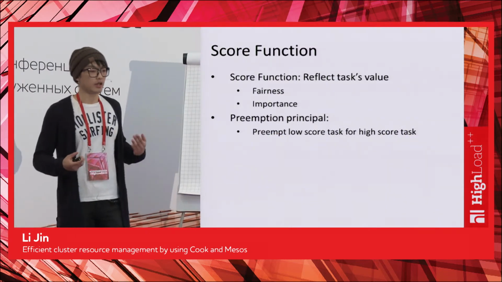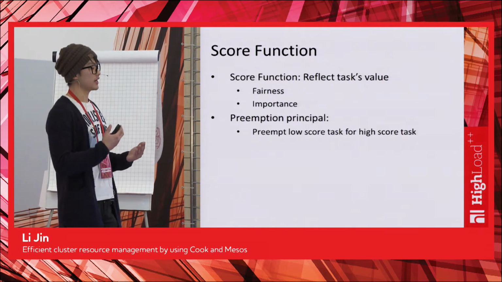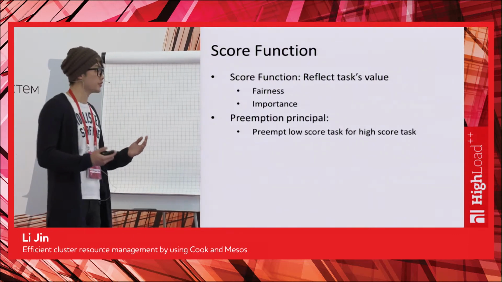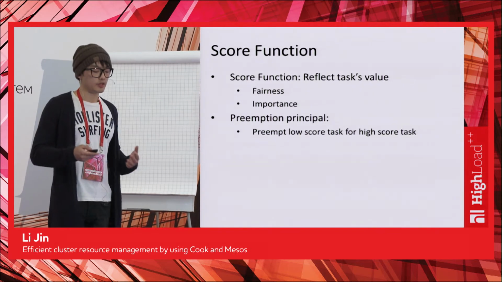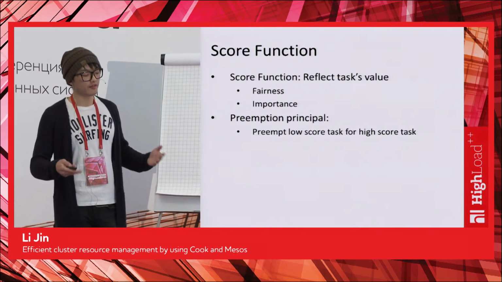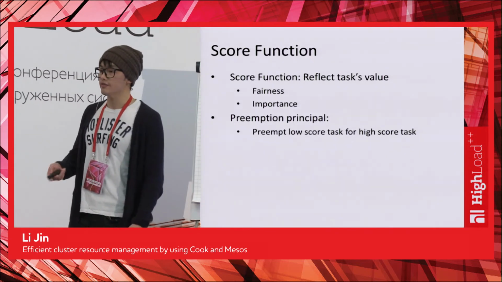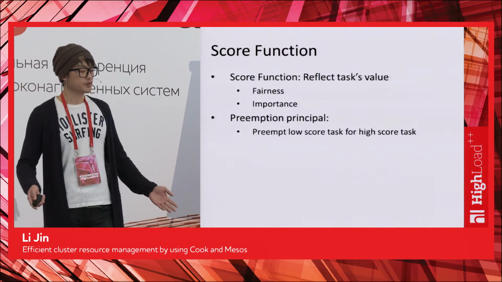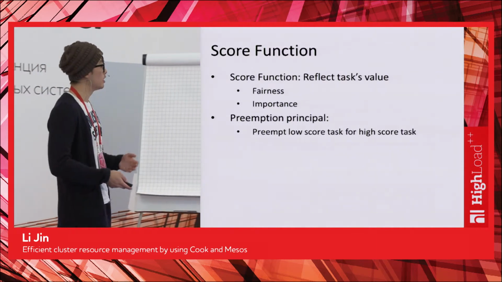So the next natural idea is, yes, let's use a score function to reflect a task's value. A task's value should really be two things. The first is fairness. Because we want to achieve fairness, the task's value should represent fairness somehow. The second thing is the importance, or the relative importance of the task to the user. And our preemption principle should be to simply preempt low-score tasks for high-score tasks.